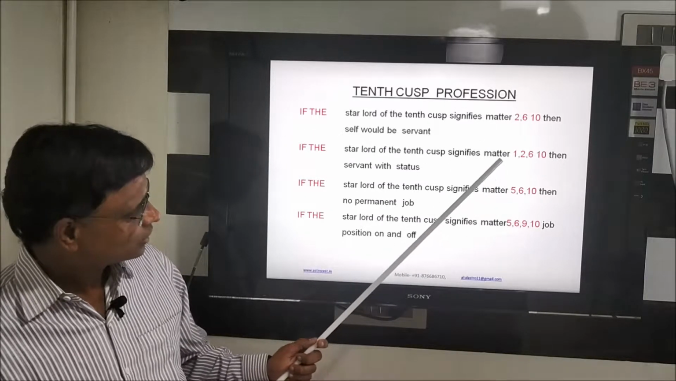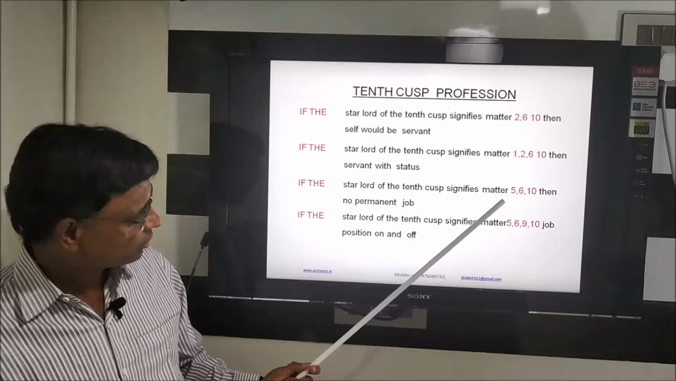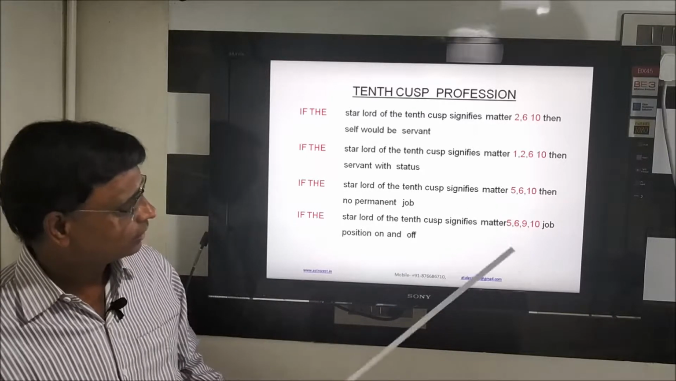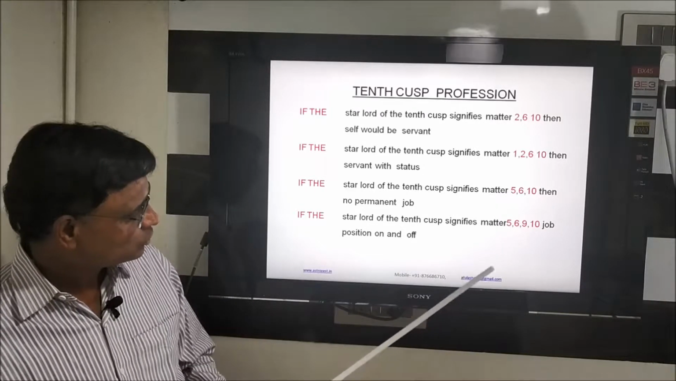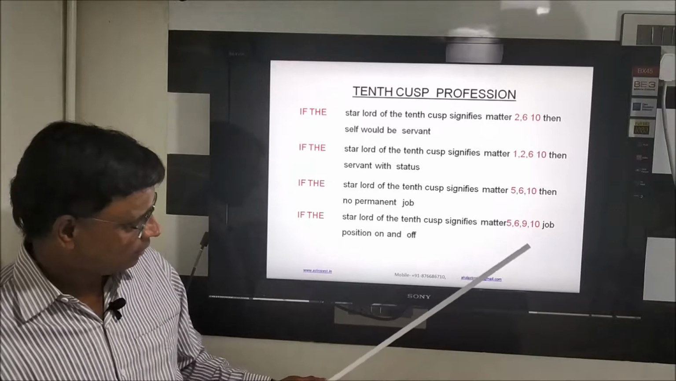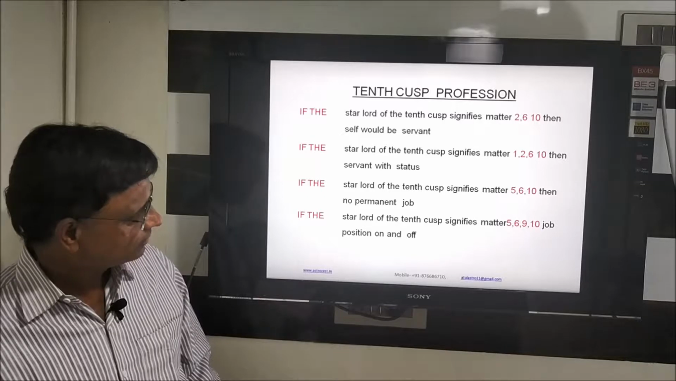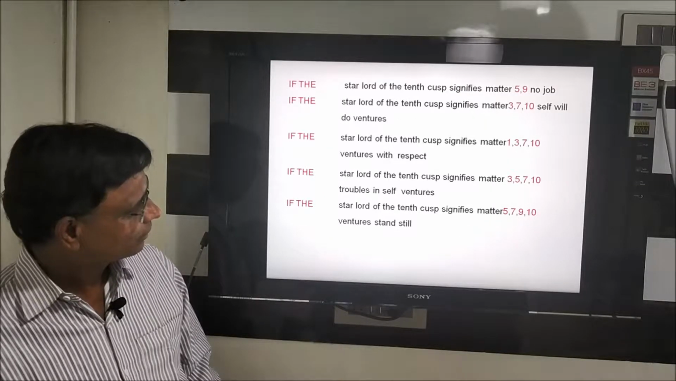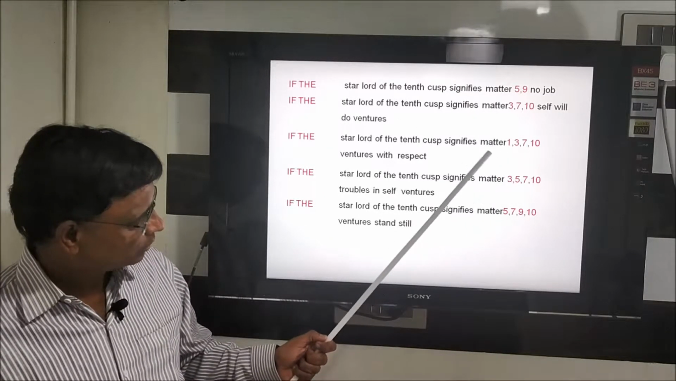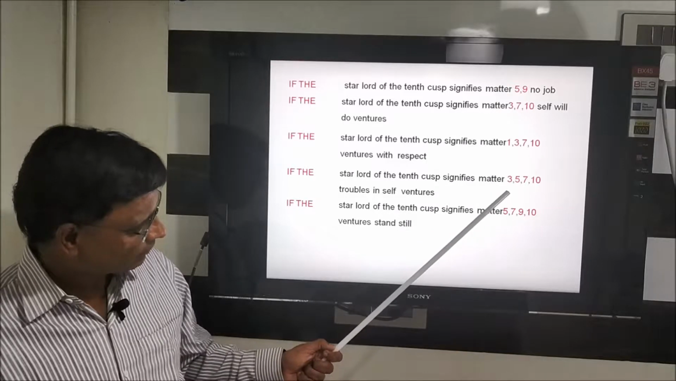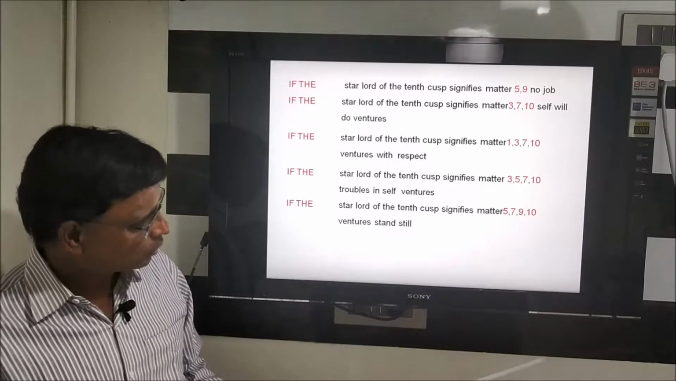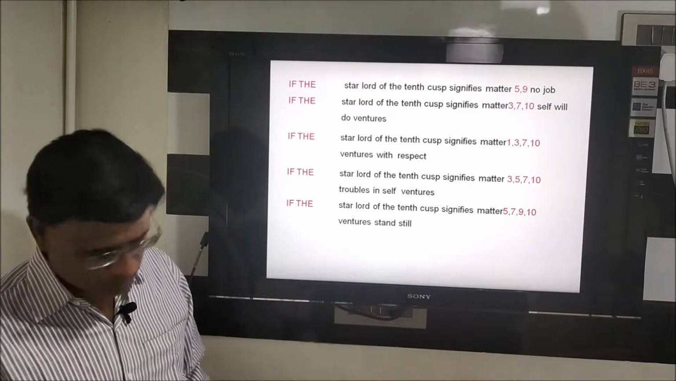10 cusp, 2, 6, 10, 1, 2, 6, 10, 1, 5, 6, 10, 5, 6, 9, 10. These are the numbers you can see related to the matter, what matter it can give you if the connectivity of these planets is there. You can slowly see it. Same with 10 cusps, I told you 5, 9 no job. So you can get to the matter immediately after seeing the numbers. If the numbers are there in that horoscope specifically, you can come to these conclusions.